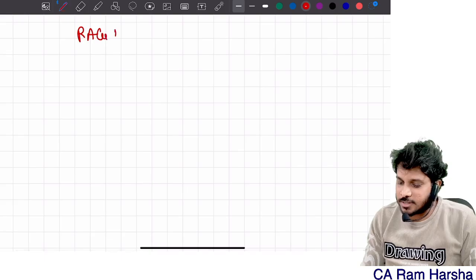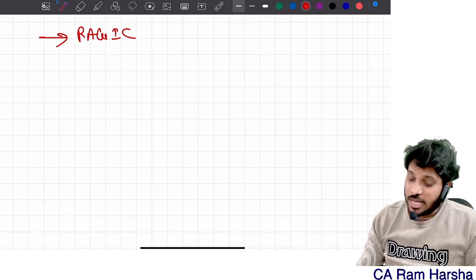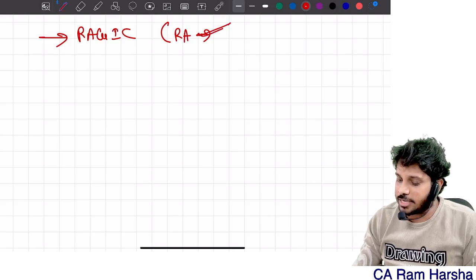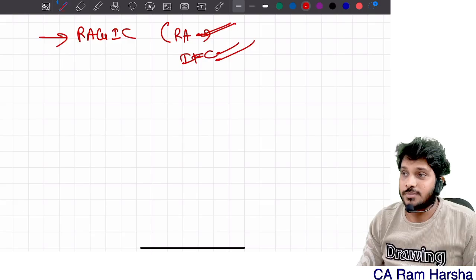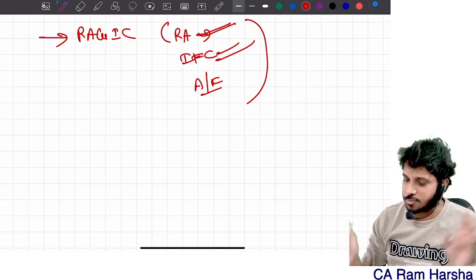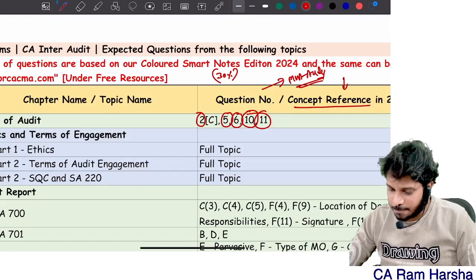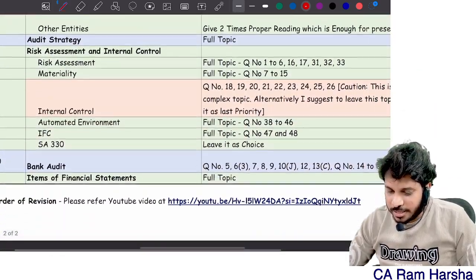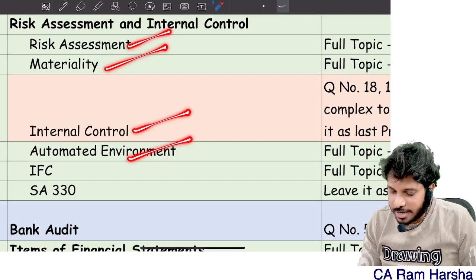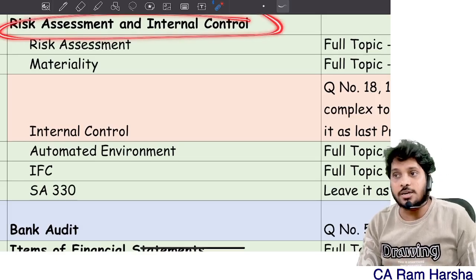Leave the entire risk assessment and internal control chapter. If possible, within this chapter, you study only the risk assessment, IFC part, or automated environment also. That's it. 3 topics only you study. Risk assessment and internal control actually has 6 topics. If you see here also I have given: risk assessment, materiality, internal control, automated, IFC, 330. Totally 6 topics are there in the risk assessment and internal control chapter.